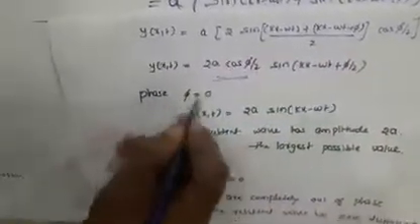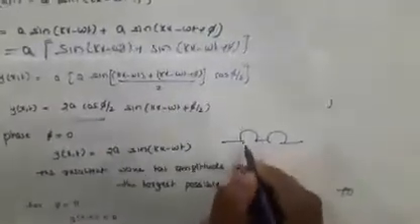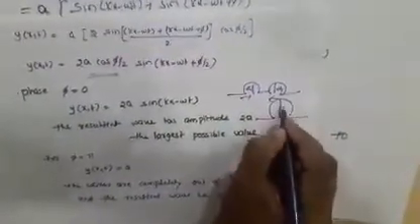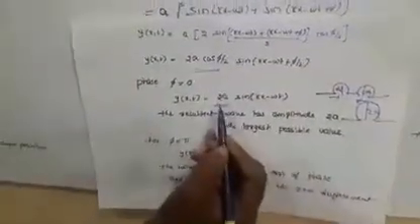If both are in the same phase, they overlap at the resultant. If it is A and also A, the resultant will be 2A. That is, if the phase is 0, cos 0 is equal to 1 and we get the maximum resultant value.